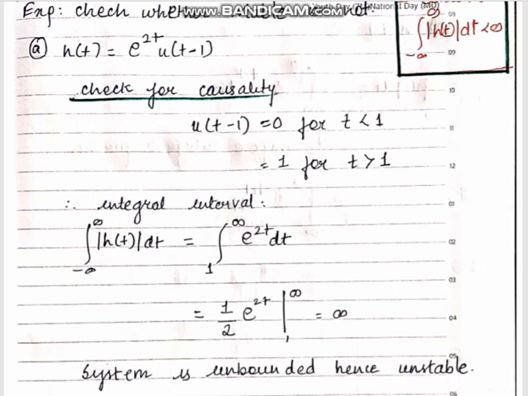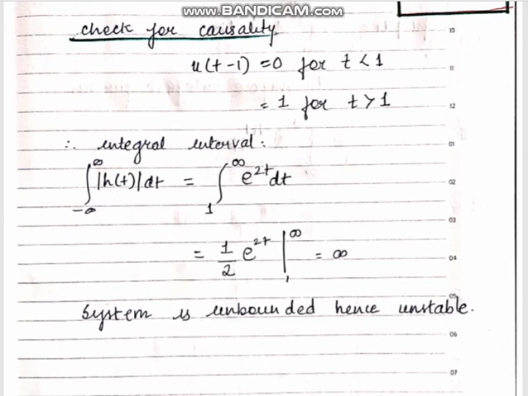After checking causality, you change the integral interval. The signal lies from 1, because it is delayed, and not from 0. So the integral changes from 1 to infinity of e raised to 2t dt.